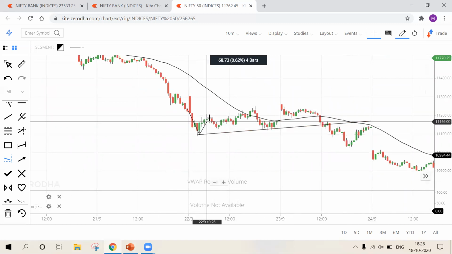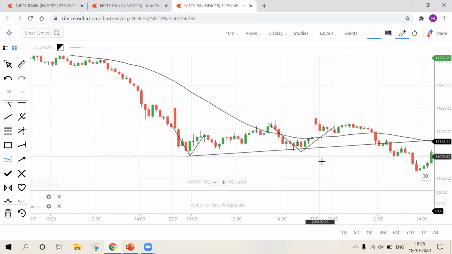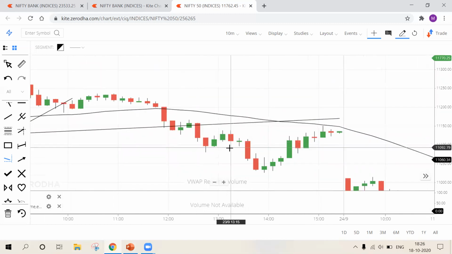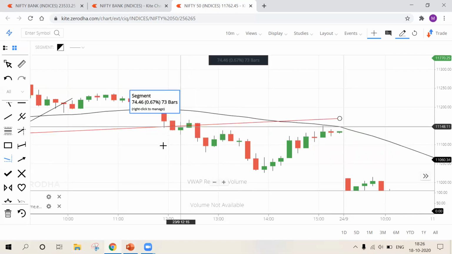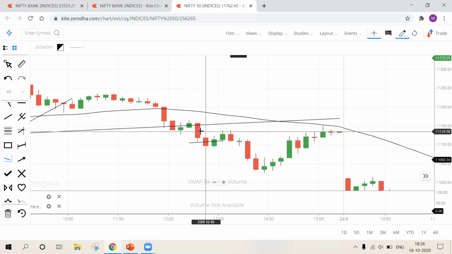Okay, took support, bounced back, took support, bounced back, and finally broke. Here it finally broke. So you need to look for 4 confirmations here. The first confirmation is trend line breakout, strong trend line breakout. And second confirmation is lower low formation. See, this is a 10-minute time frame and 2 back-to-back red candles.